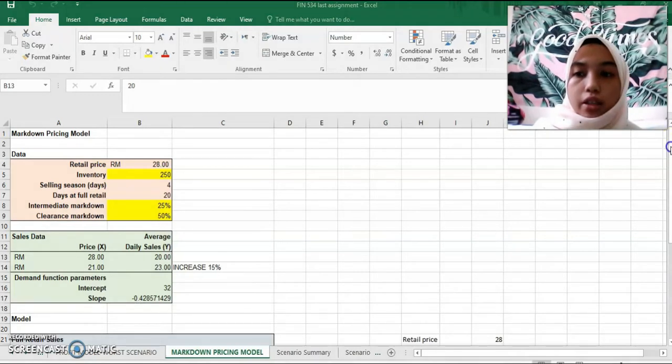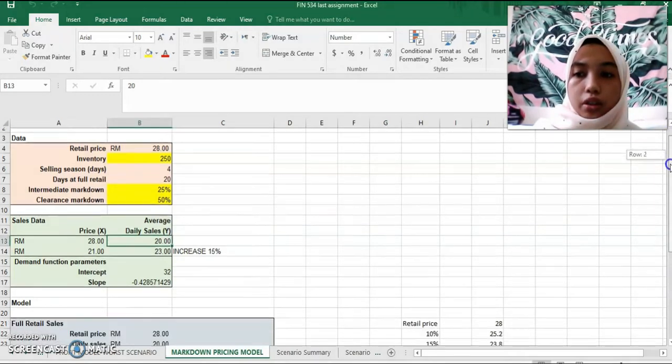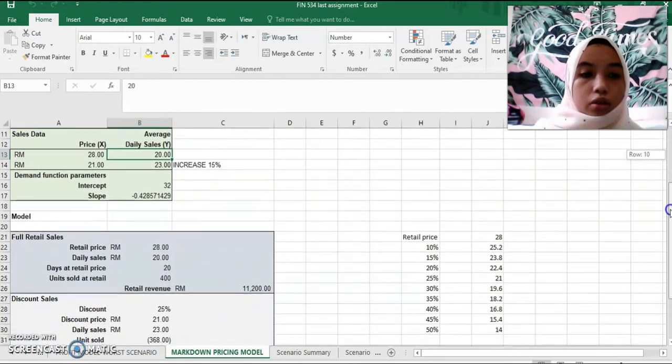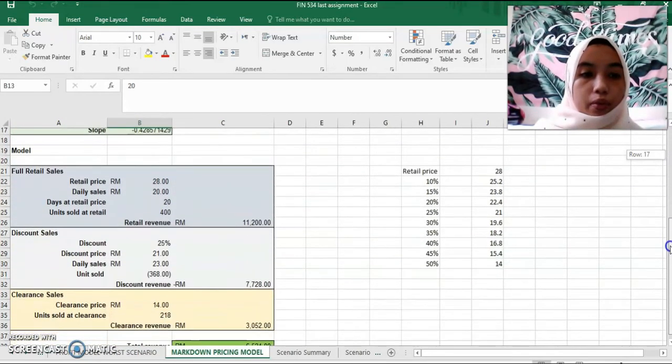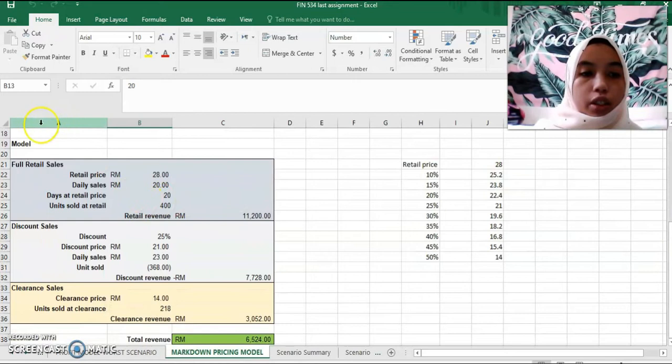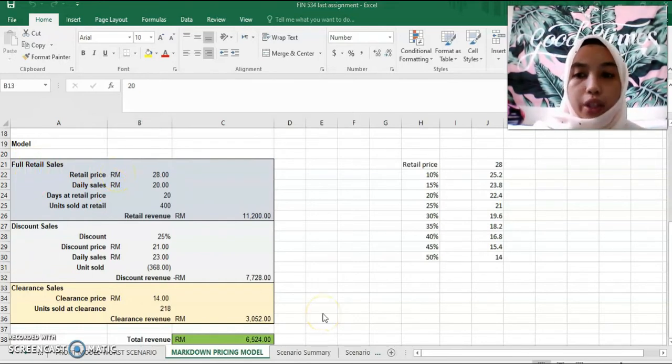Next is the model. The model first has the full retail sales. I am operating for 20 days and my discount sale is at 4 days. With the discount sale, I put in 2 days and my clearance sale is for 2 days also.